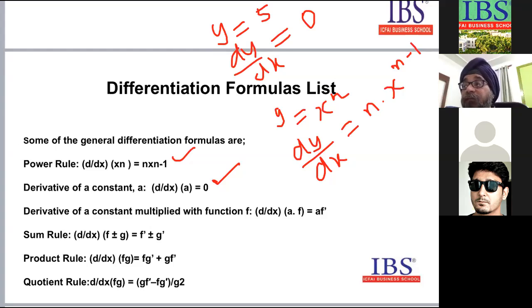Yes, you have understood? Yes, sir. Okay. Fine. So the third one is the derivative of a constant multiplied with a function, a into f. Let me explain what it means. So let me clear this first.